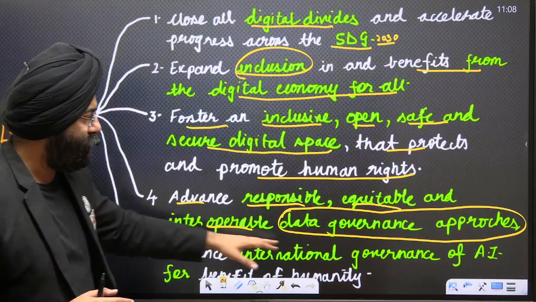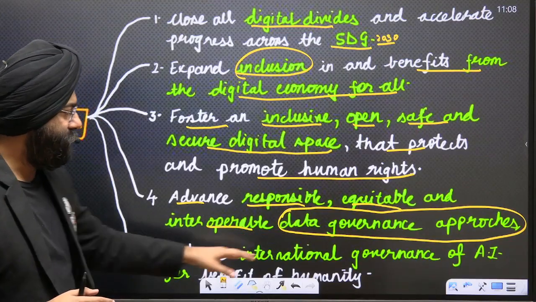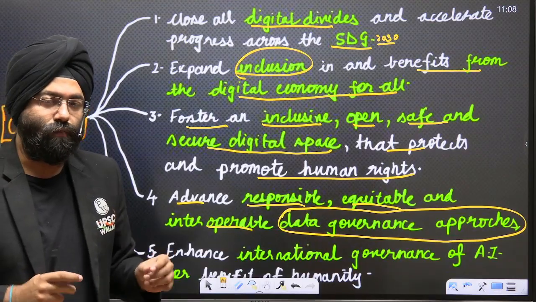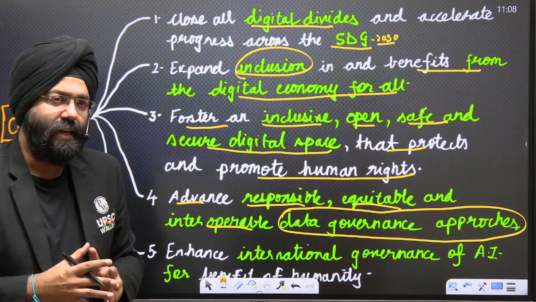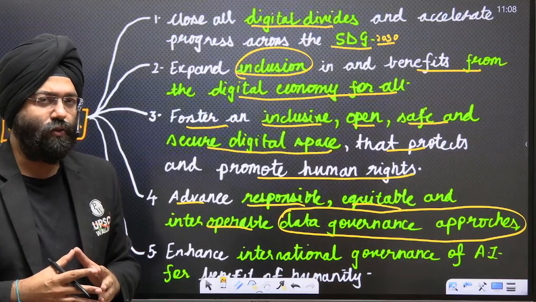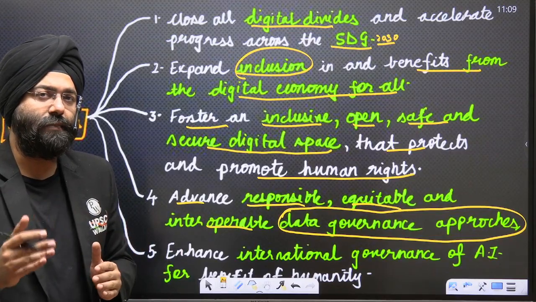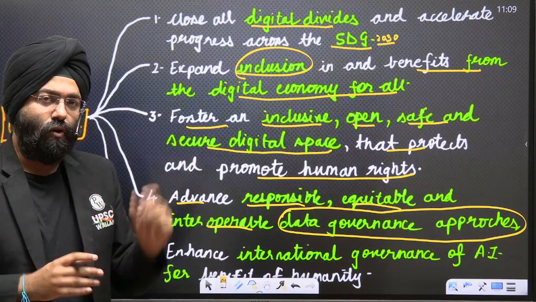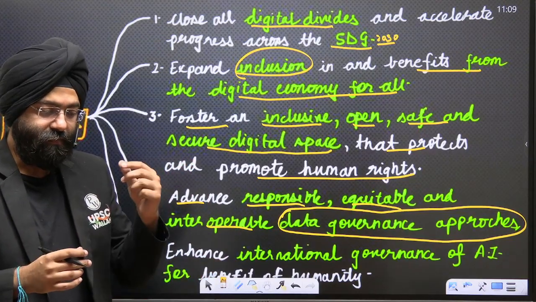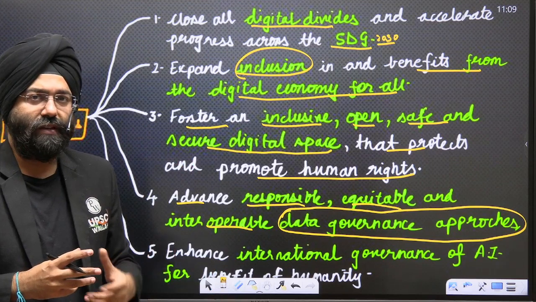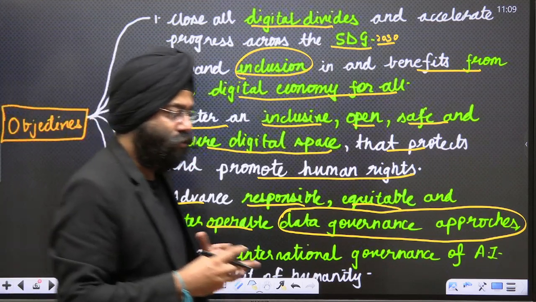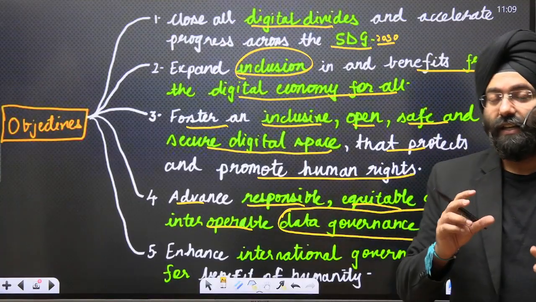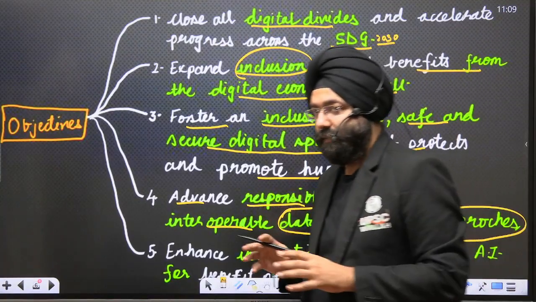Enhance international governance of AI for the benefit of humanity. It is very important now. Realize that AI is the future, we all know. There are two important things that you will see influencing the digital revolution. First is AI and the second is the cyber security sector. Because as you see, AI is rising. Automatically, we have the concept of supercomputers also coming in, which can decode those encryptions at a much faster pace. So again, we need to have a strong cybersecurity network.